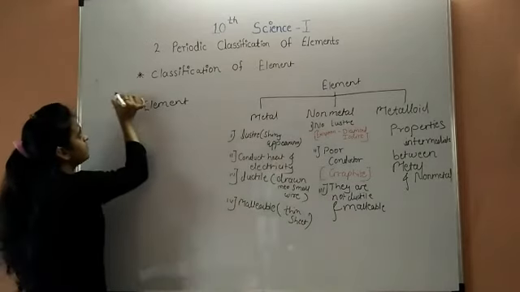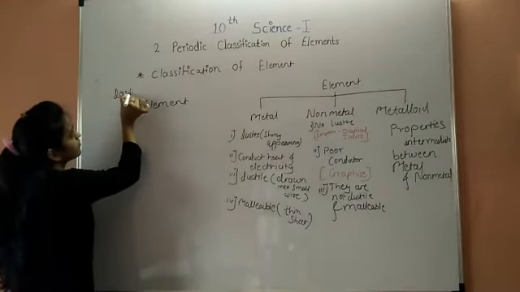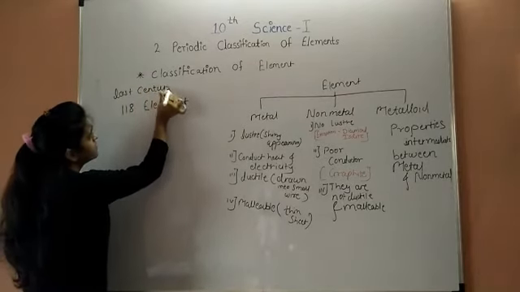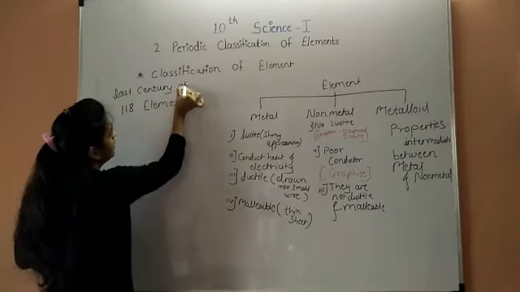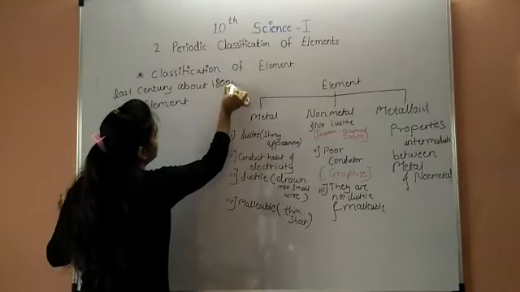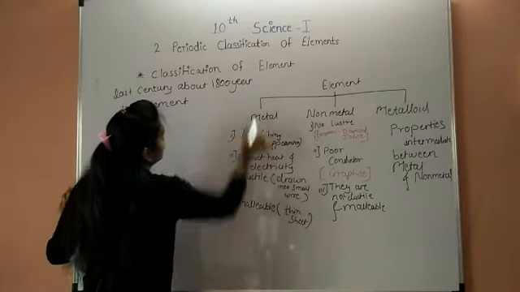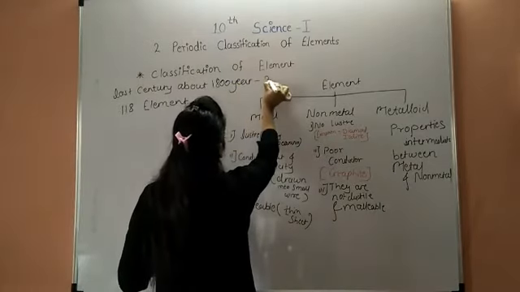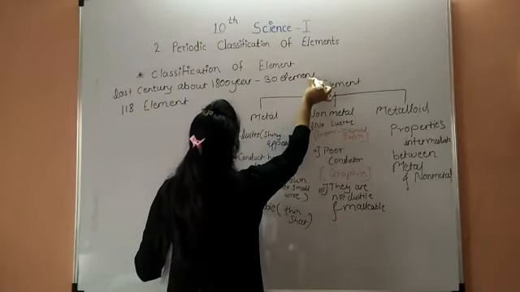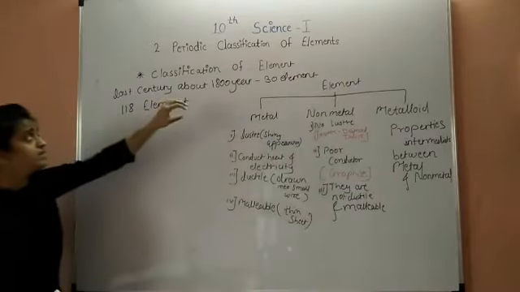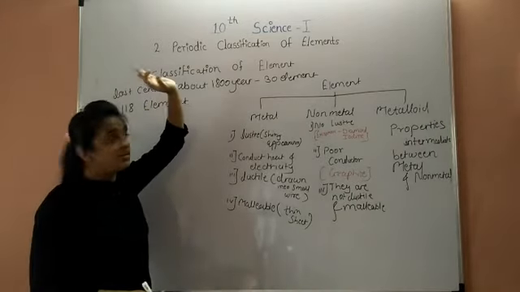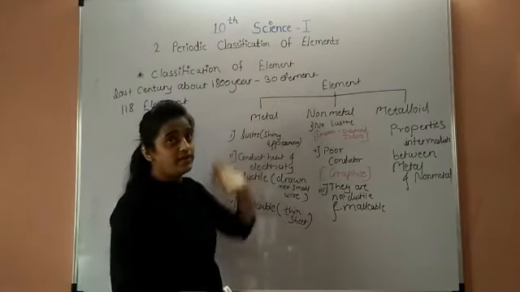In the last century, about 1800 years ago, only 30 elements were discovered.